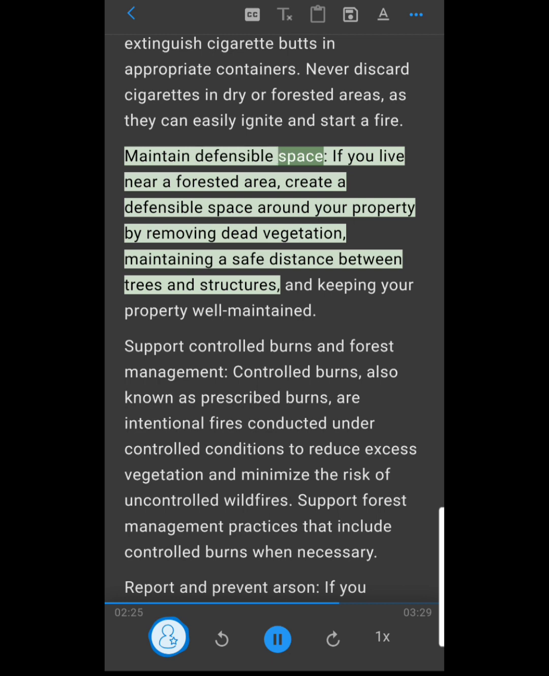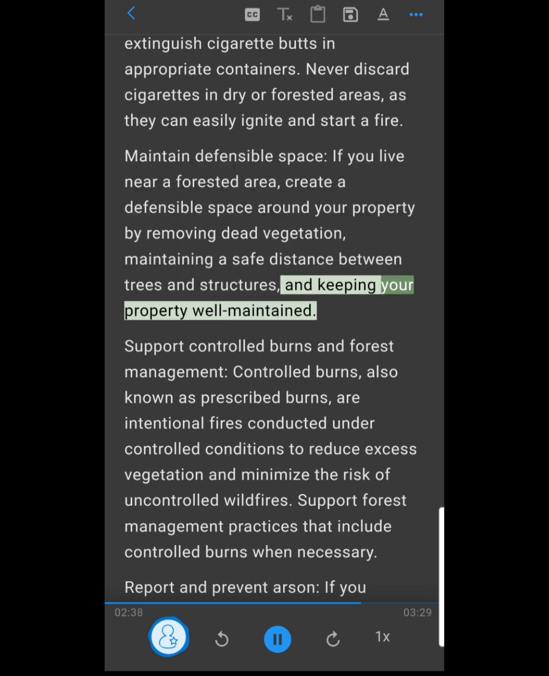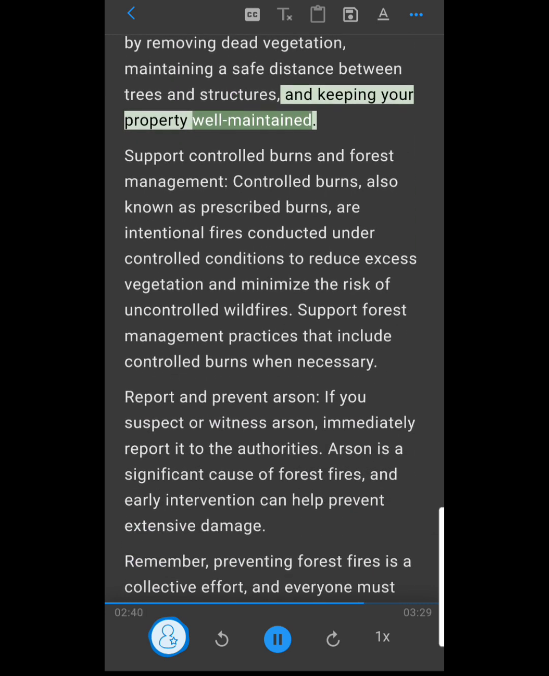Maintain defensible space. If you live near a forested area, create a defensible space around your property by removing dead vegetation, maintaining a safe distance between trees and structures, and keeping your property well maintained.